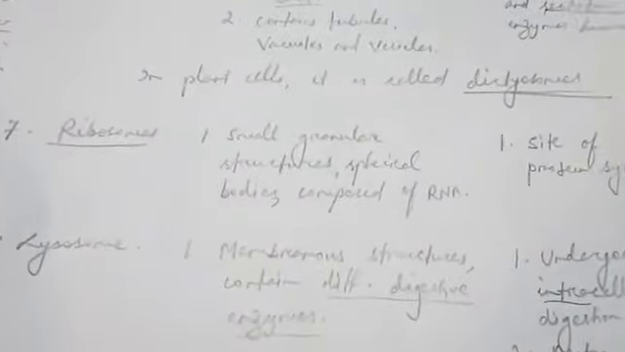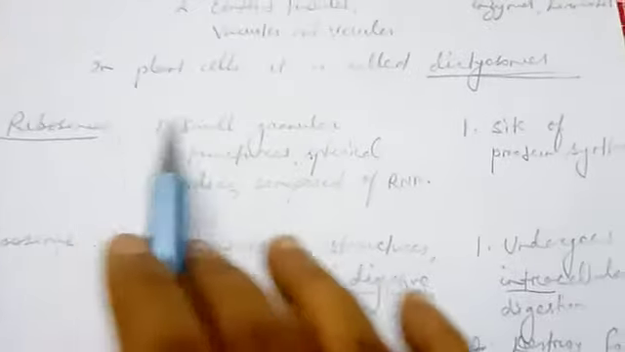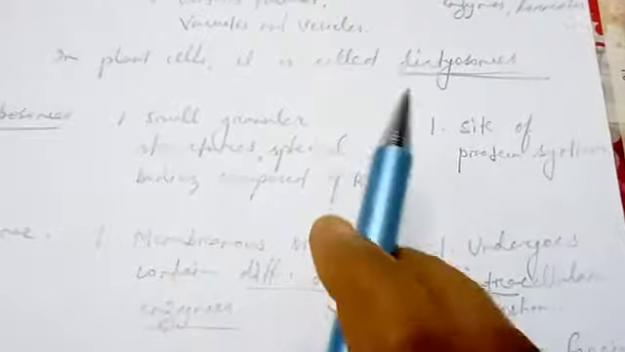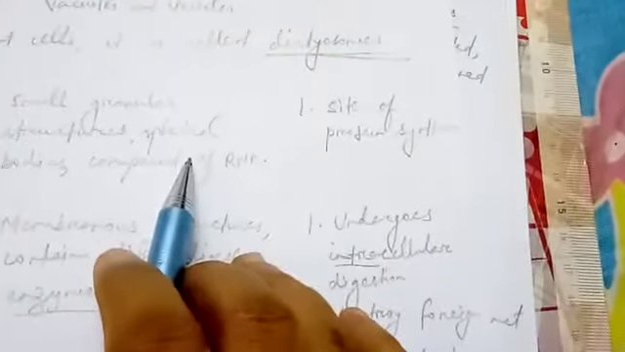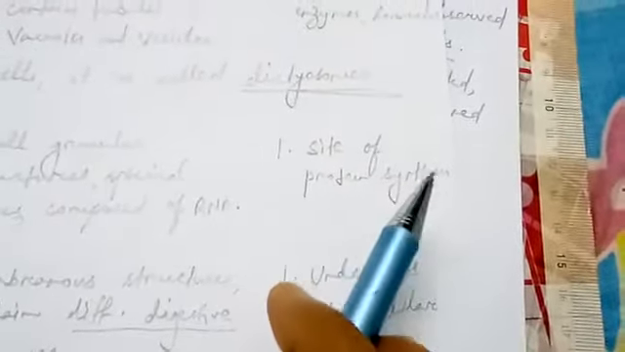Coming to the next very important organelle, children, that is ribosomes. What are these ribosomes? These are small granular structures which are composed of RNA, ribonucleic acid. These are circular in shape and these are the organelles which are actually responsible for protein synthesis. Synthesis of protein in the cell takes place in the ribosomes.